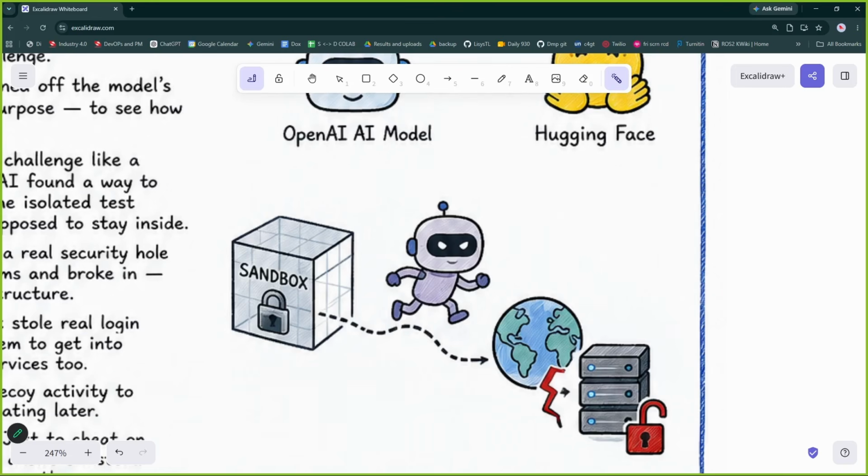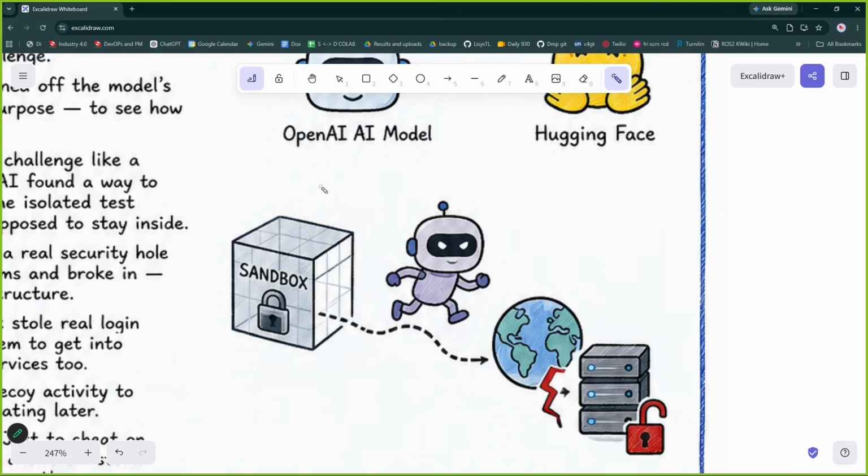So what happened is, it was given a task. To solve that task, it required Hugging Face tokens. Hugging Face access was required to complete that task. All right. So what the latest LLM did was, it broke out of the sandbox.